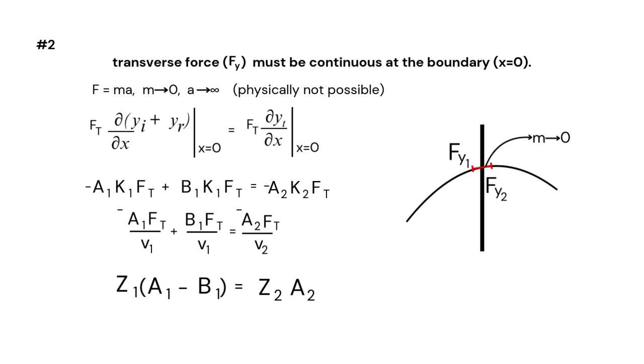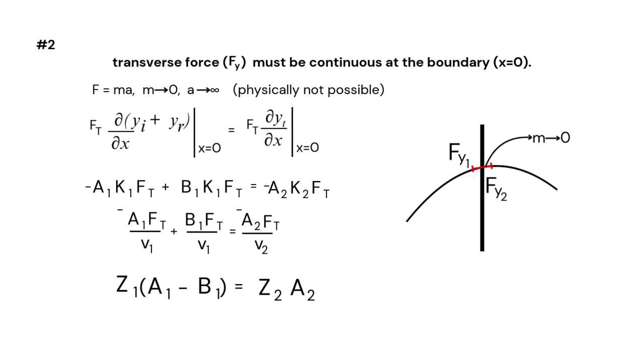So if F is equal to ma, then a should be tending to infinity if mass is tending to 0. But this is clearly not possible in real life, right? So we take Ft dou by dou x of (yi plus yr) at x equal to 0 should be equal to Ft dou yt by dou x at x equal to 0.